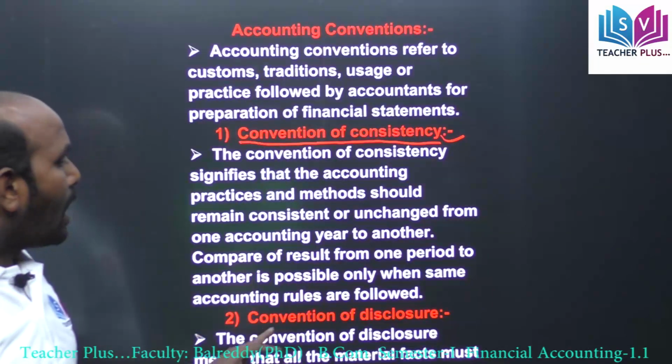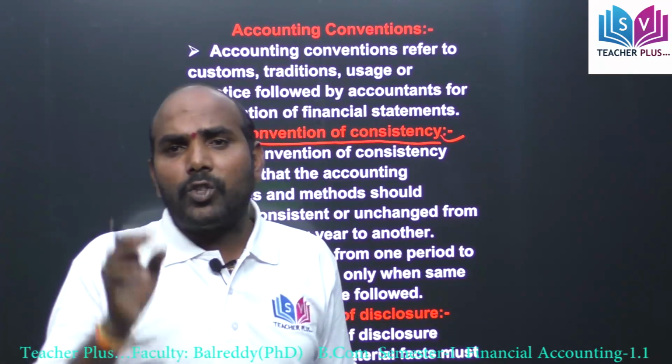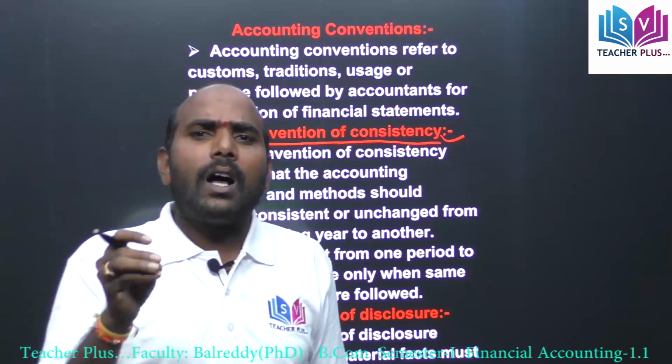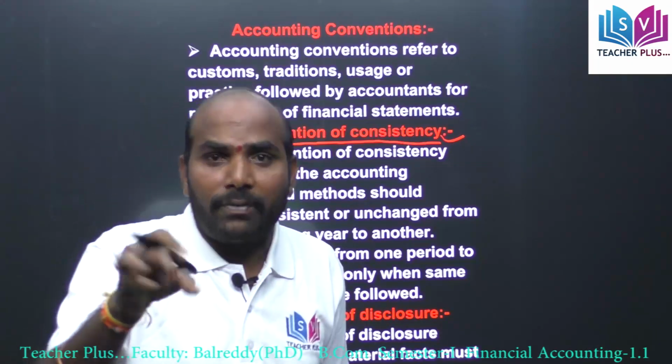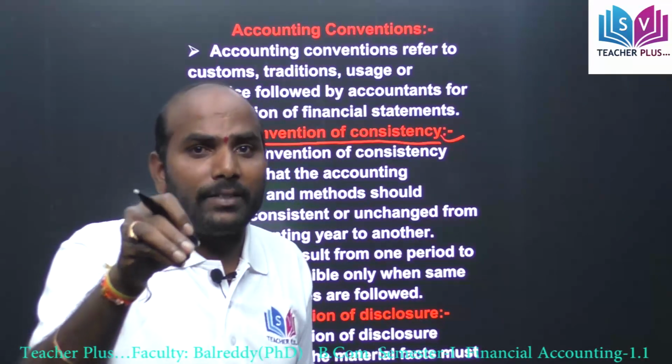Then next one, convention of disclosure. According to this convention, we have to fully disclose all the material facts of the business organization.